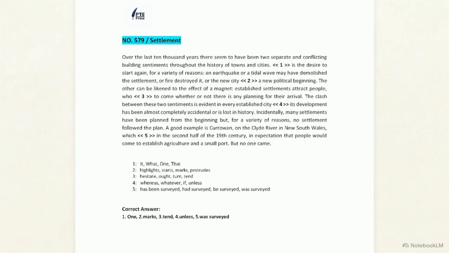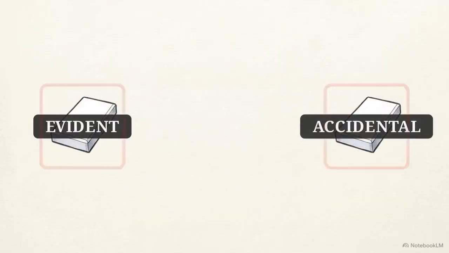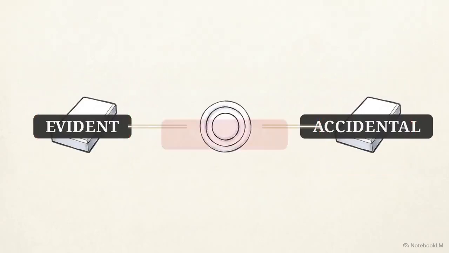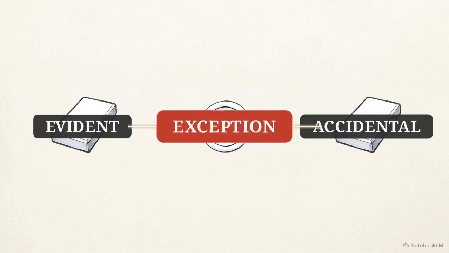Blank 4 sits between 2 conflicting ideas. The author claims a pattern is evident in every city, yet then states that city development is almost completely accidental. This creates a logical paradox. A clear pattern cannot be evident if the process is accidental. To make this sentence work, we need a conjunction that introduces a condition or an exception.